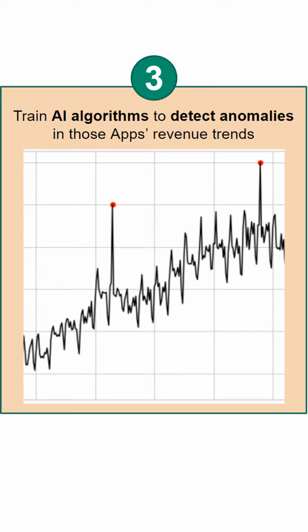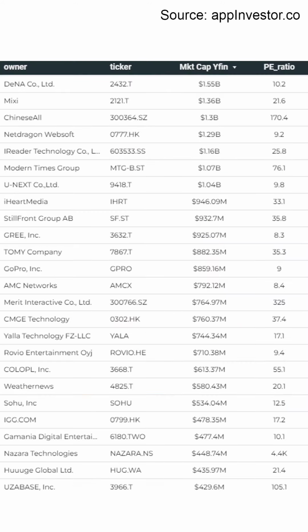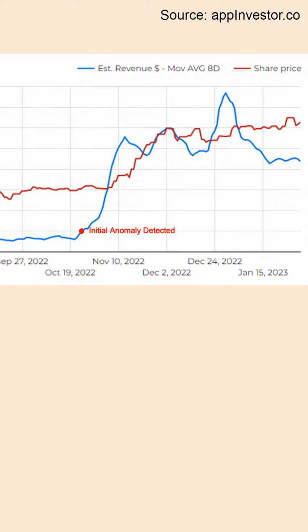Step 4 is research. Not every publisher is a public company, but many are. Over time, we have identified over 300 public companies active in the mobile app economy, and we are researching and keeping up to date with their subsidiaries and affiliations. With all those tools in place, once an app is trending and its publisher is a public company that is suddenly generating more revenue, it gets our attention and moves to the next layer.